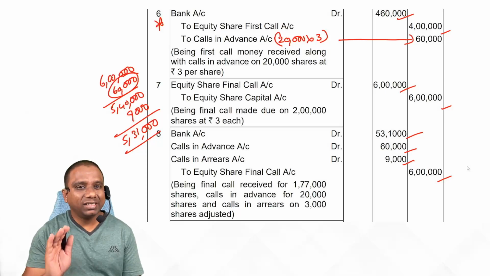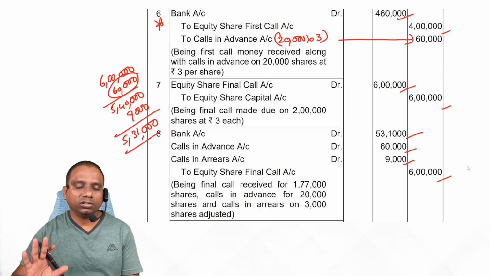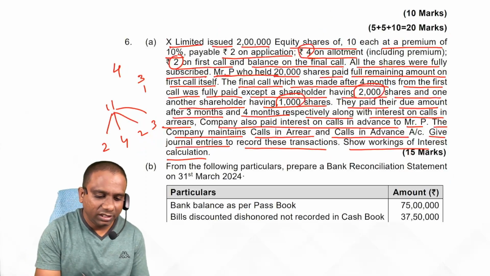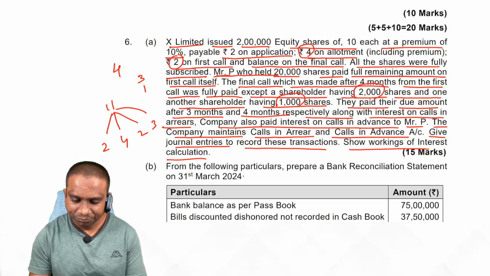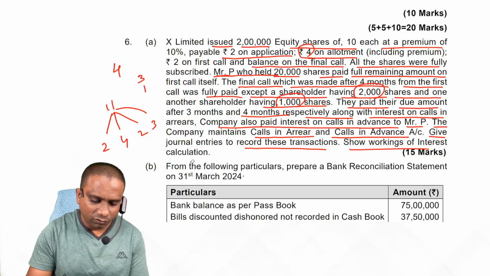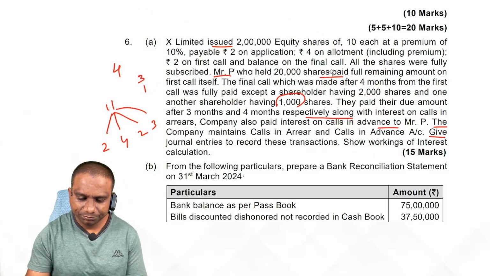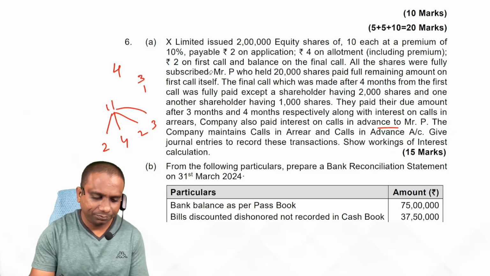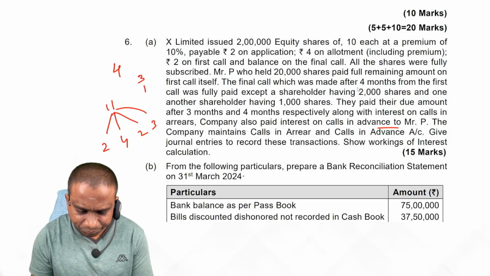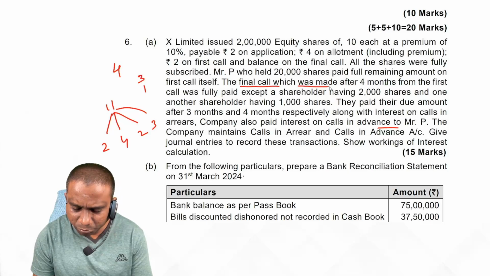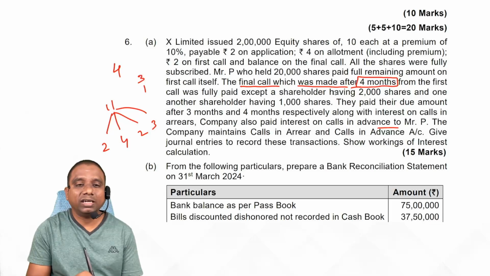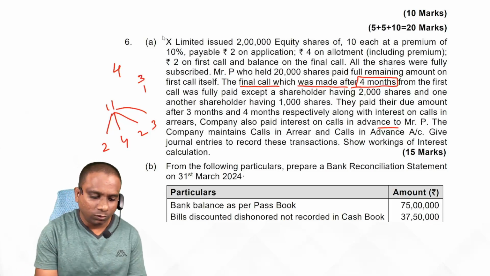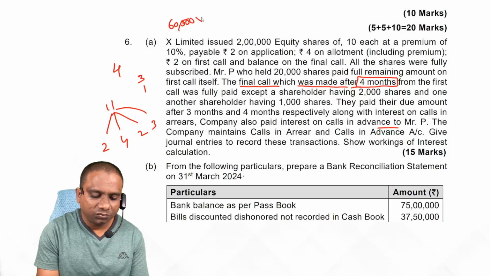That's it. Now they said we received this arrears amount with interest. Here calculation of interest is very important. First, calculate interest on the advance amount. You get, everybody? Yes. So the final call was made after 4 months from the first call, but we received the amount 4 months before. So total 60,000 into 4 by 12 into 12 by 100.